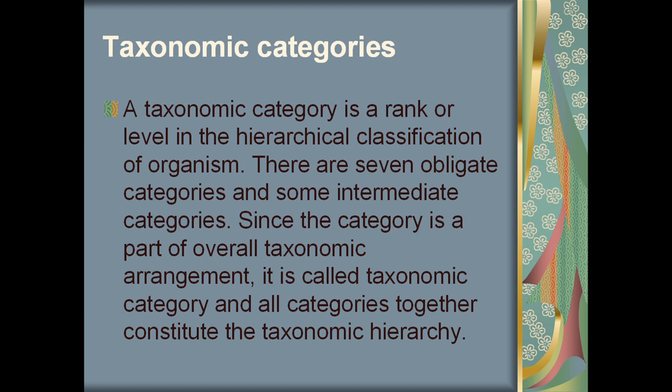Now, next we have taxonomic categories. What is a taxonomic category? It is a rank or level in a hierarchical classification of organism. So there are 7 obligate categories and some intermediate categories also. Now, since the category is a part of overall taxonomic arrangement, it is called taxonomic category, and all categories together constitute the taxonomic hierarchy.